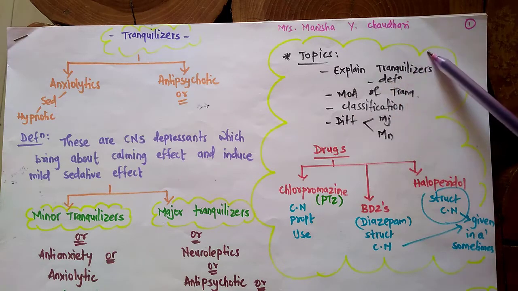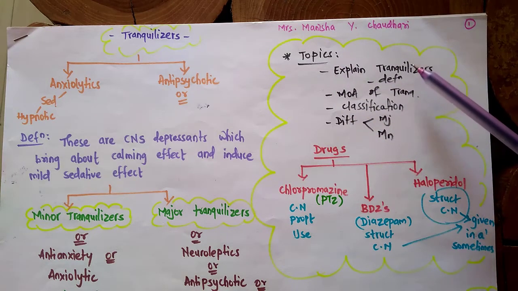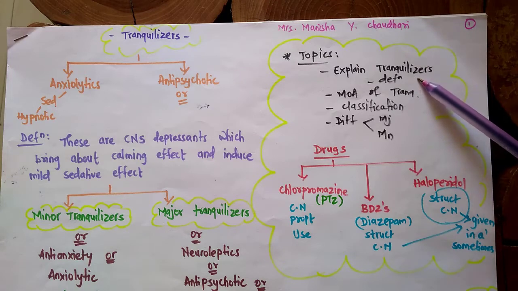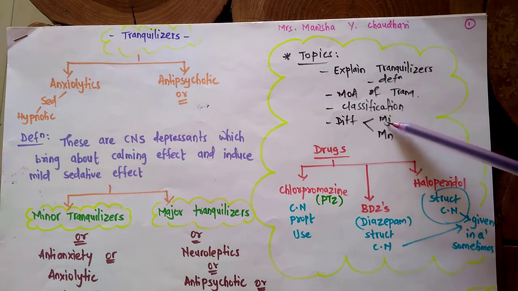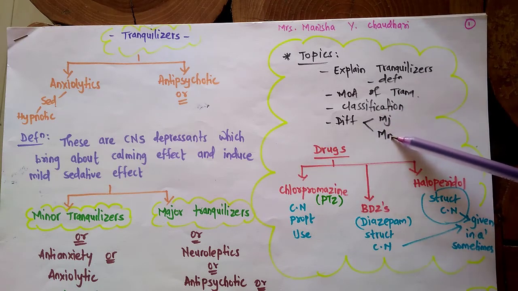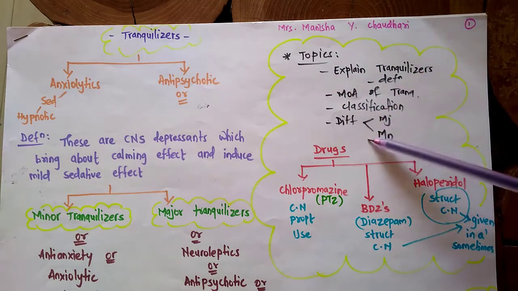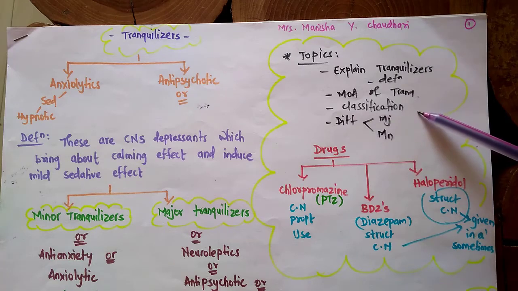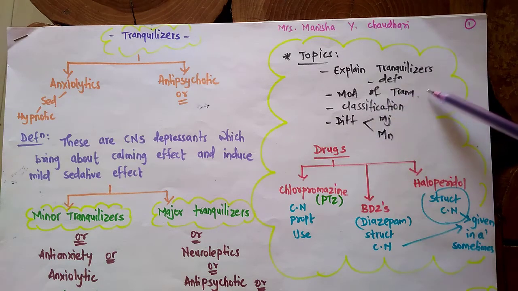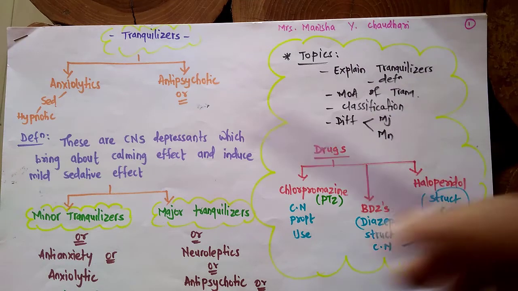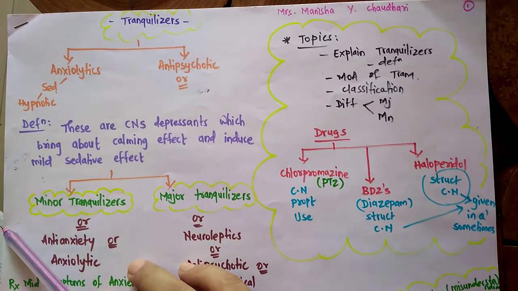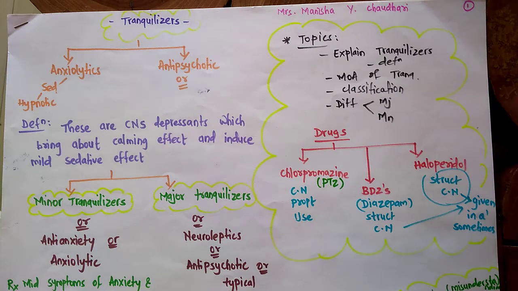The points are explanation about the tranquilizer, that is their definition. Then there are two types of tranquilizers such as major tranquilizers and minor tranquilizers. Then, considering the explanation, we are going to see the trick to remember the classification of tranquilizers along with the mechanism of action of tranquilizers. Then, we are going to see some of the important drugs along with the mechanisms.